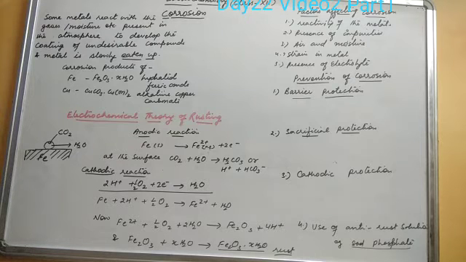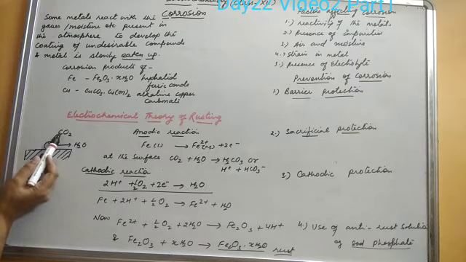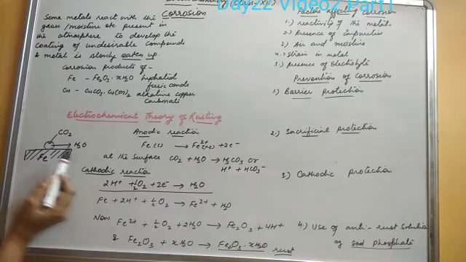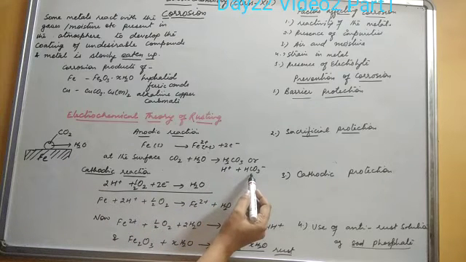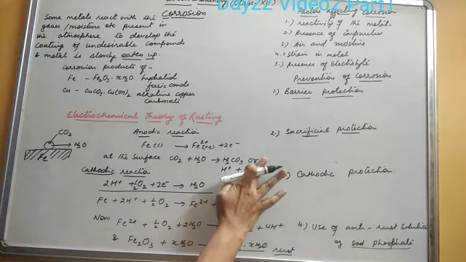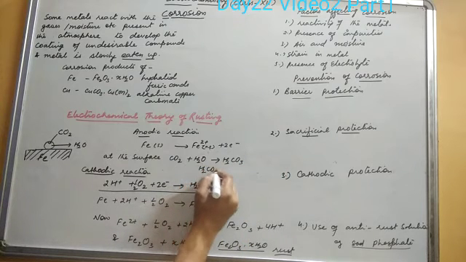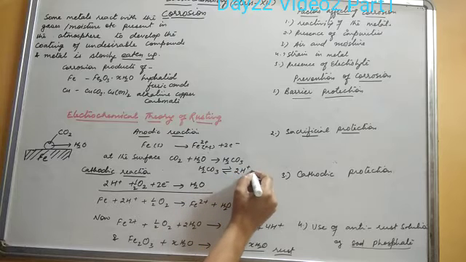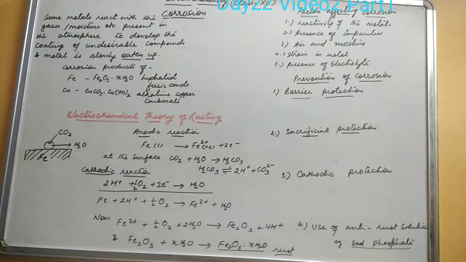Then reactions start taking place as carbon dioxide and water combine together to form carbonic acid, which is very unstable. It gets converted into H+ ions and bicarbonate ions, or we can write this in this way: carbonic acid changes to hydrogen ions and bicarbonate ions.